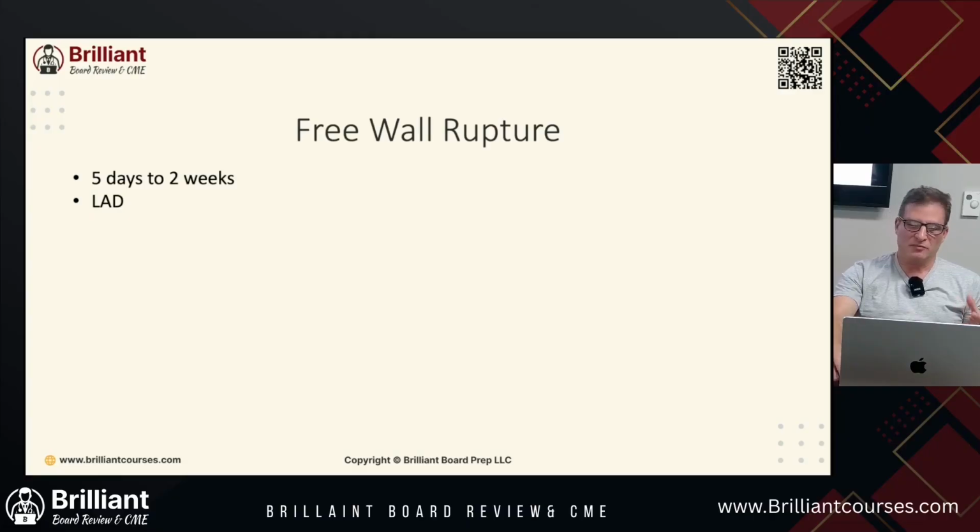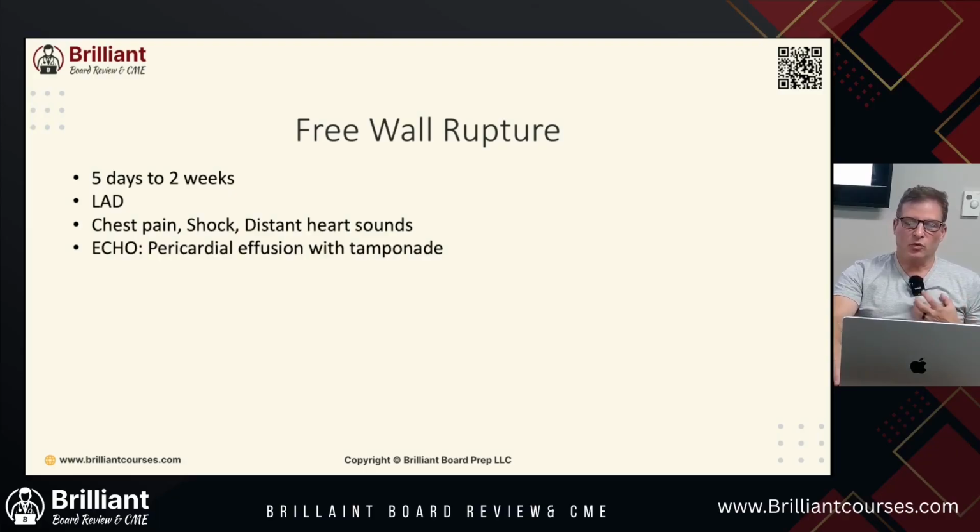The patient comes in very similar to all these: you're going to have chest pain, shock, and you can have distant heart sounds. So if you see distant heart sounds in your clinical vignette, this is where you think of free wall rupture. The echo is going to show what? A pericardial effusion with tamponade, because you're basically having blood getting into this. These are pretty dramatic, okay? So that's going to be your decreased heart sounds. Just think about it. You have fluid stopping the noise coming from your heart from getting to your stethoscope. What's the treatment? It's surgery, and it's emergent surgery.